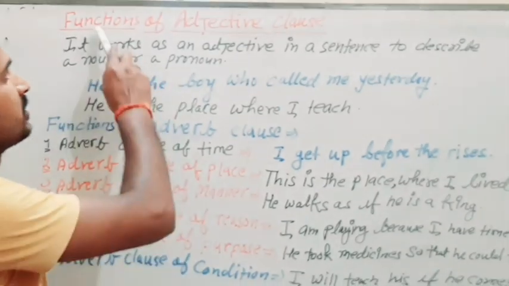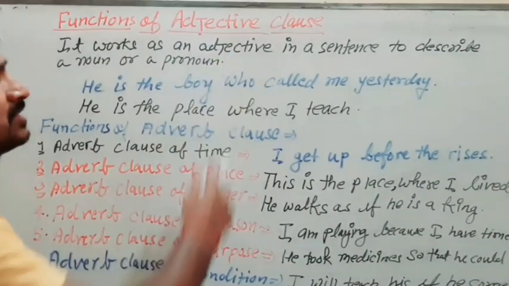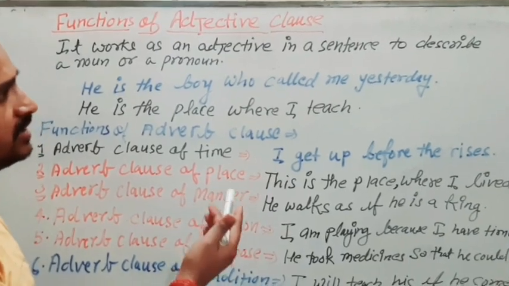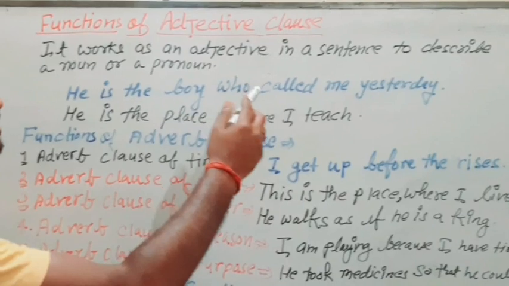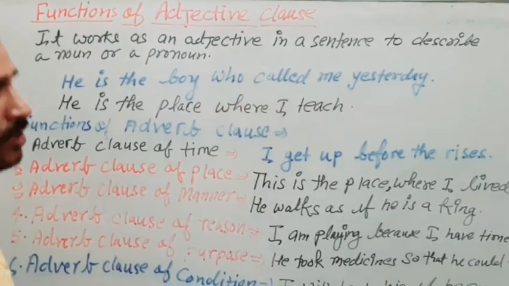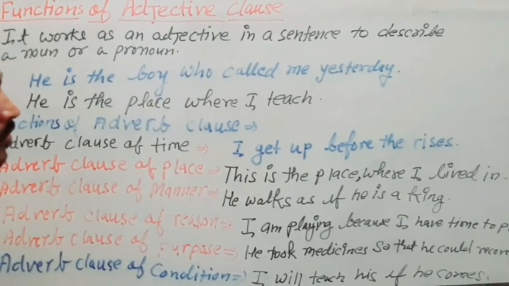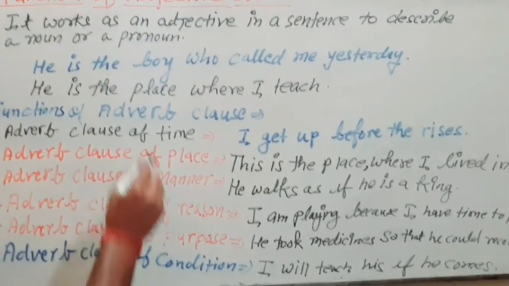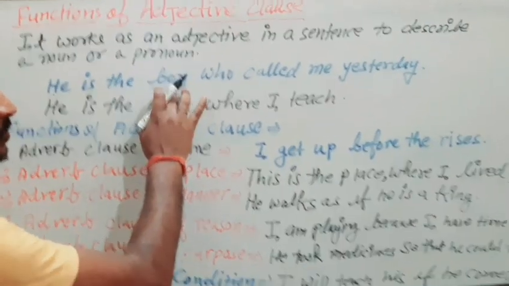Now, function of adjective clause. You know, an adjective clause is something which works like a clause to define a noun or pronoun. See, he is the boy who called me yesterday. Just see, he is the boy. Now there is a boy.